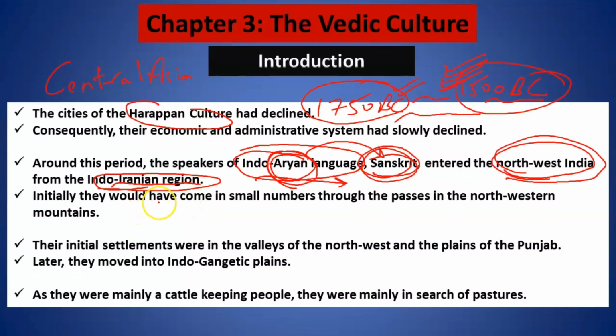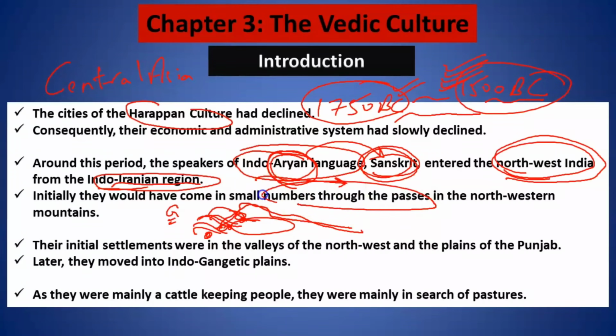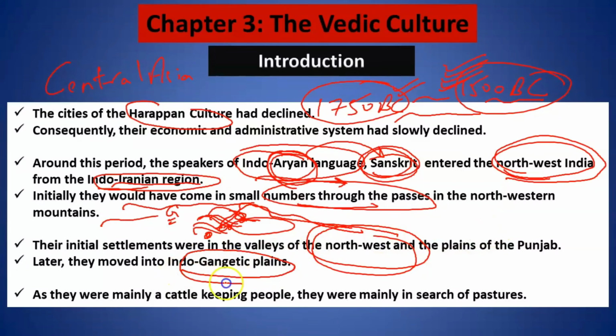I have already explained in the geographical features of India that our nation has a very big range of mountains. In between those mountains, we have a few passes from where people have kept on coming to our country. So it is through these passes that initially these people would have come. Initially, they would have settled down in the valleys of the Northwest, and later on they would have moved to the